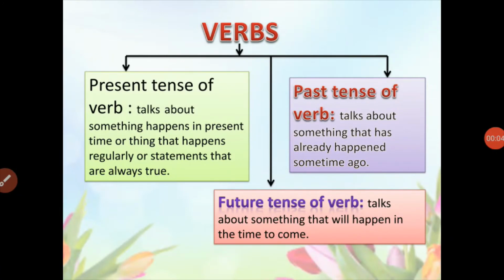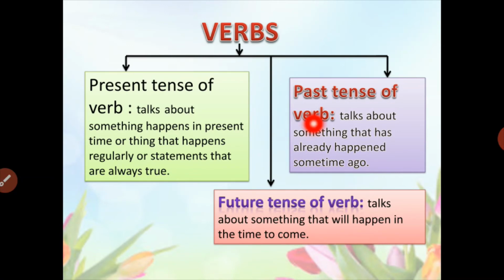So, the present tense of verb talks about something that happens in present time, or things or actions that happen regularly, or the statements that are always true. So in these three conditions we use present tense of verb.